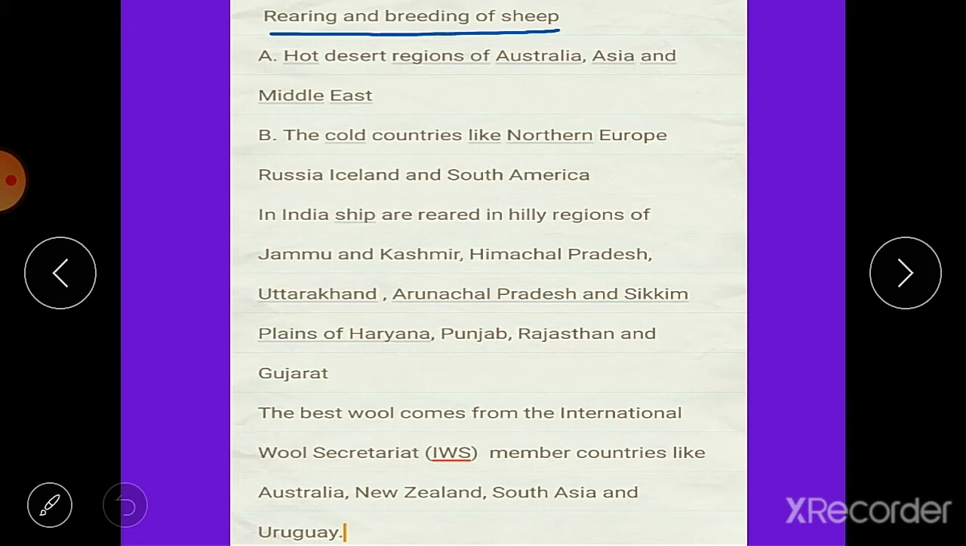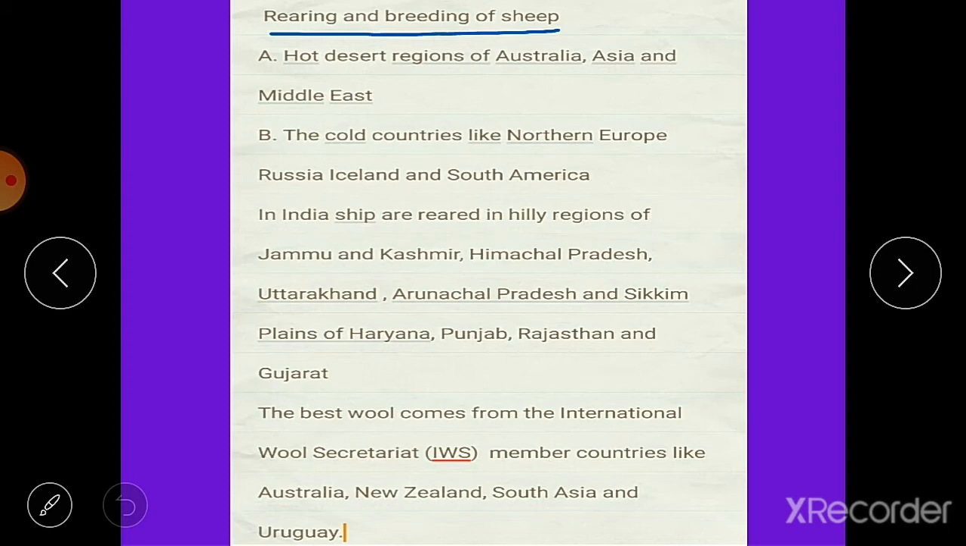Then we have the next topic, that is rearing and breeding of sheep. Sheep are reared in dry places with low rainfall where the temperature is moderate. They are found in the following regions. Mainly these sheep are found in places where the temperature is moderate, not too high or too low. This moderate temperature is good for rearing of sheep.